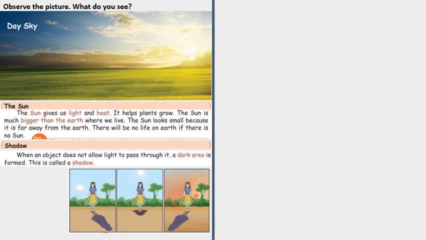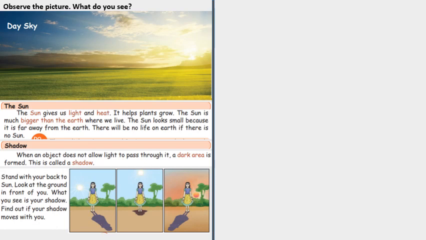What is shadow? When an object does not allow light to pass through it, a dark area is formed and it is called a shadow. So here is an experiment. Stand with your back to the sun. Look at the ground in front of you. What you see is your shadow. Find out if your shadow moves with you.